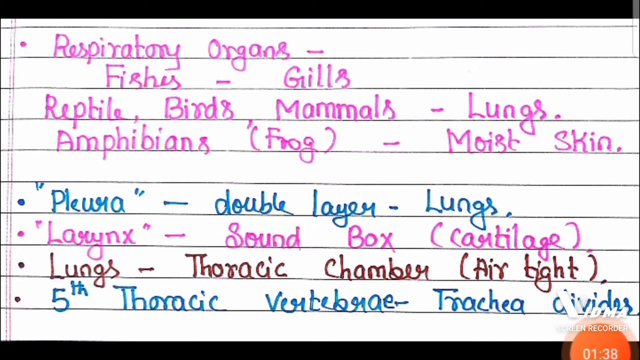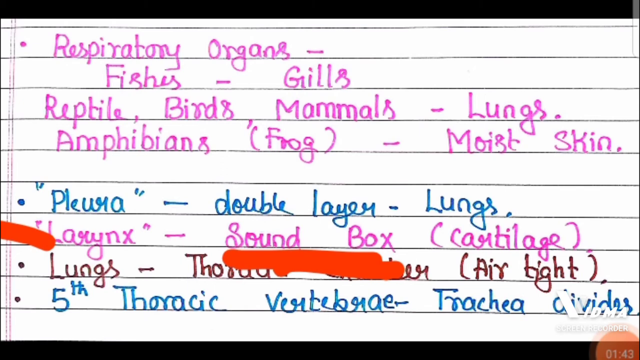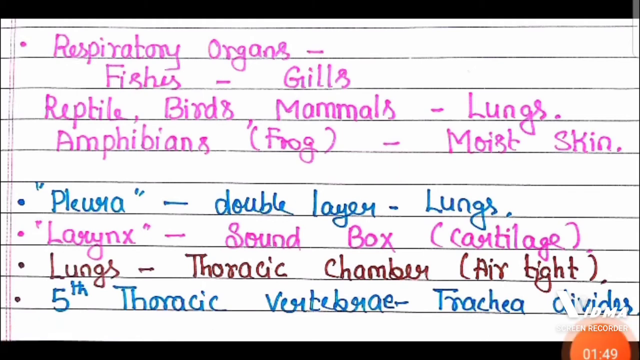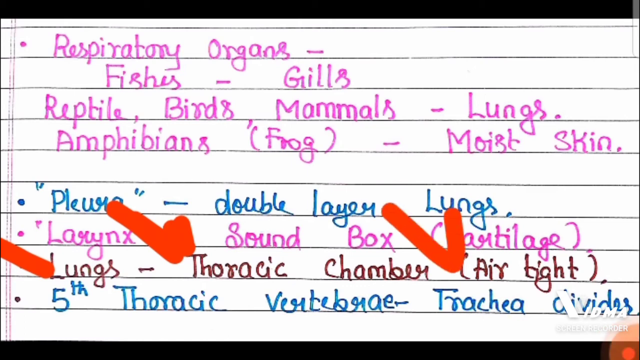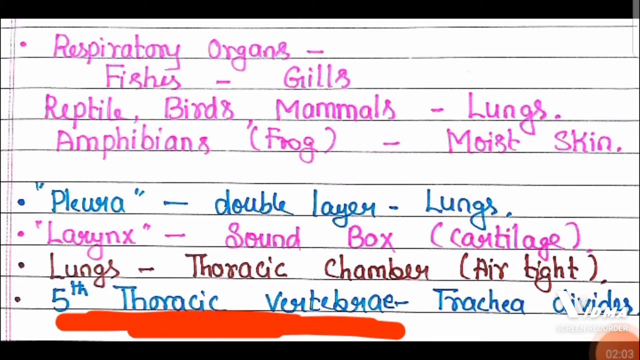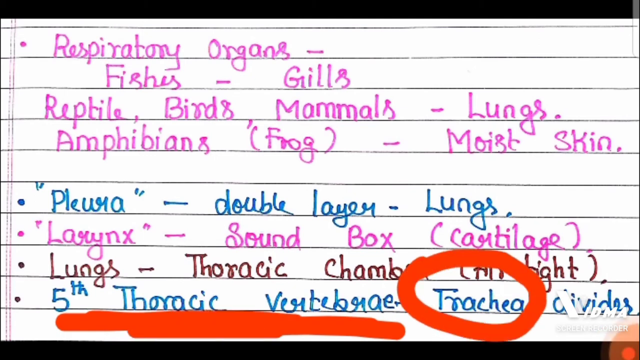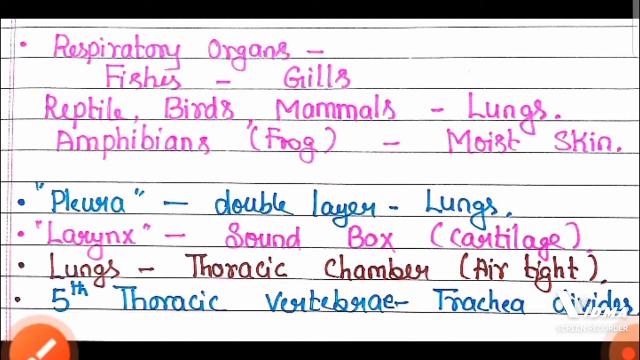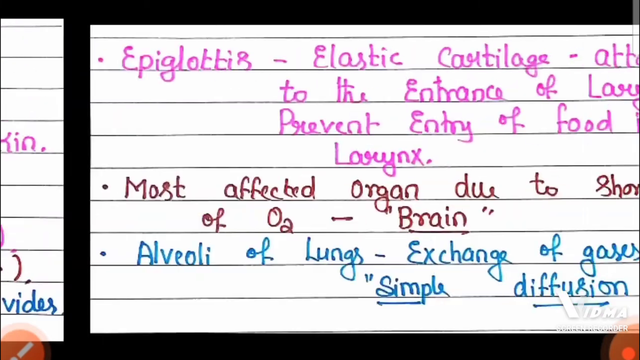Now, the larynx is commonly called the sound box, which is made up of cartilage. Larynx is made up of cartilage. And the lungs are located in the airtight thoracic chamber. At the fifth thoracic vertebra, the trachea divides and enters into the lungs.